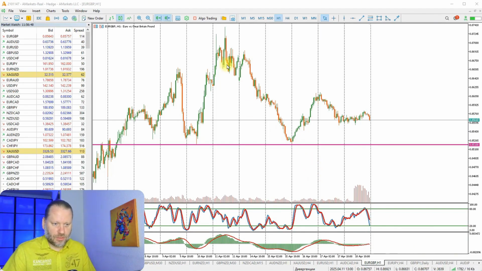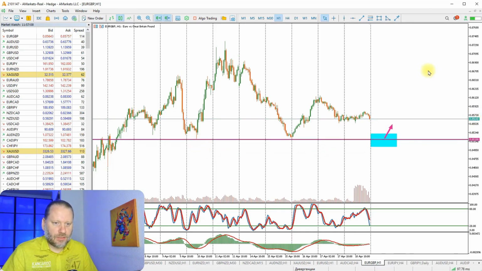The euro-pound now, look, is forming a pattern almost like a head and shoulders, which is very interesting. But it doesn't matter what the pattern is. What matters is that the price is moving towards the support line. And if it reaches it, there will likely be a reversal from there. Here, you can buy and profit from the rise as it happened once already, you see, at the support line. Most likely, this will happen again. Well, let's note it just in case.